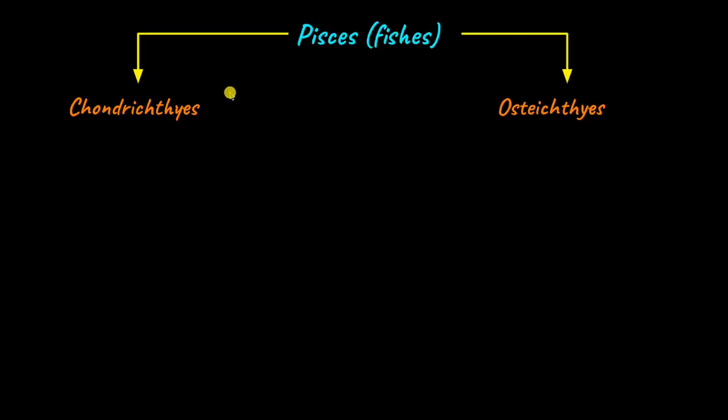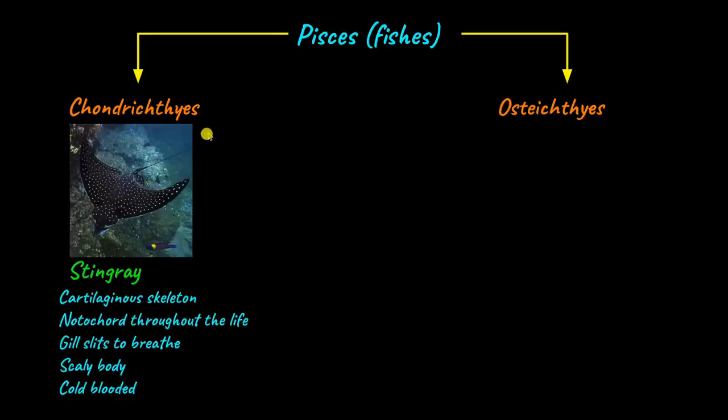There are 2 classes of Pisces, Chondrichthyes and Osteichthyes. Chondrichthyes, such as sharks and stingrays, have a skeleton that is made up of cartilage. Now, cartilage is a type of soft tissue. In Chondrichthyes, the notochord is present in the adult stage as well. Because they are aquatic organisms, they have gill slits through which they breathe.